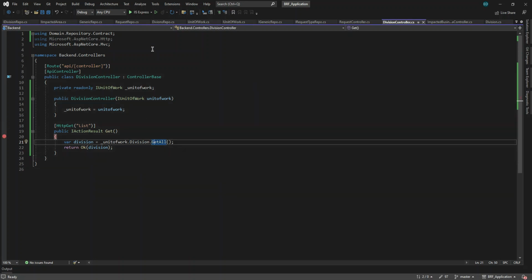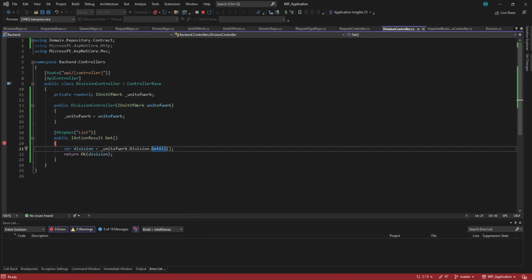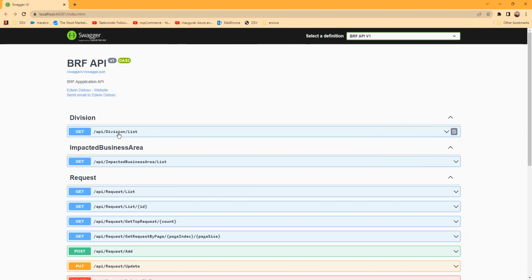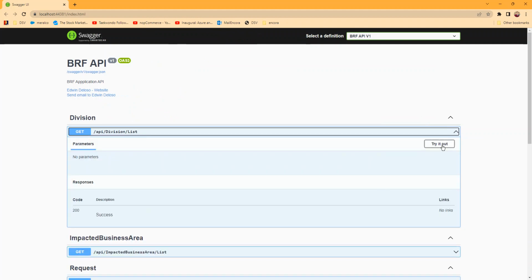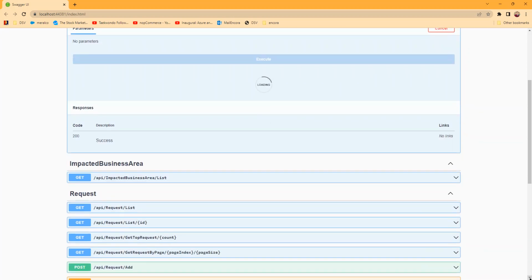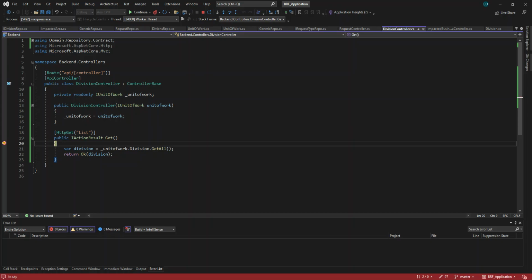If we try to fire this one, we have the division list, and then we execute that. It's loading. I think it's in a breakpoint.